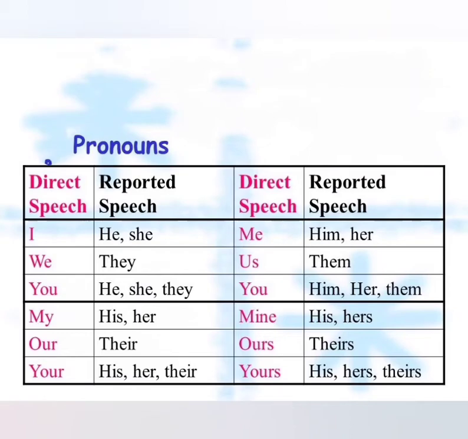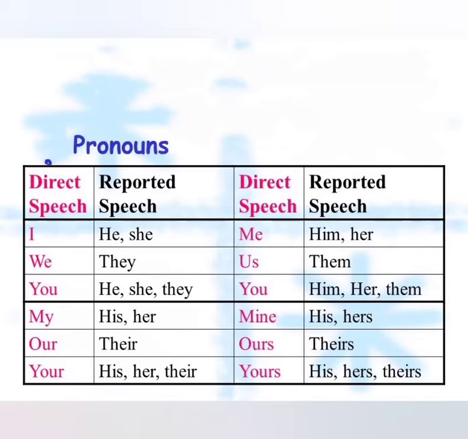The second rule is change of pronouns. We have to change the subject or object which is given there. When we change direct speech into indirect speech, that is reported speech, we have to change the pronouns.